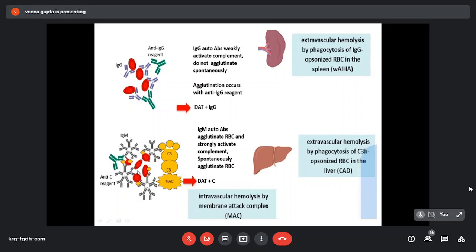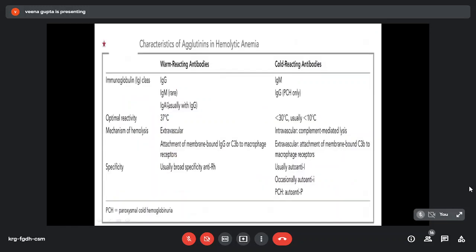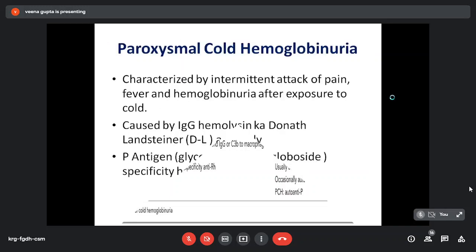In cold agglutinin disease, RBCs are coated with IgM type of antibody which exists in polymeric form, causing agglutination and activation of complement. This strongly activates the complement, and there is extravascular hemolysis by phagocytosis of C3b opsonized RBCs in the liver. There may also be intravascular hemolysis by membrane attack complex. So this is the same difference which I have tabulated, IgG and IgM type.